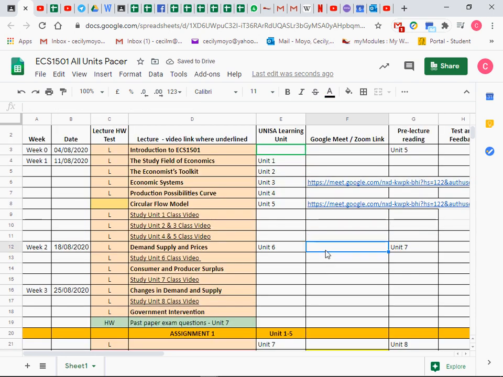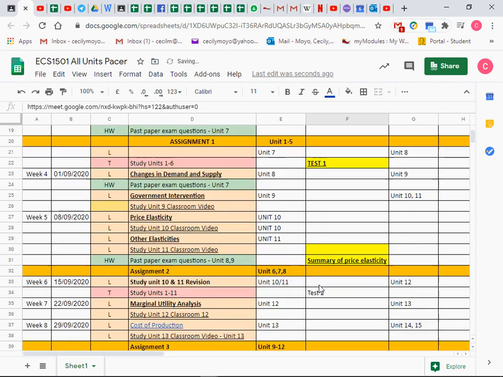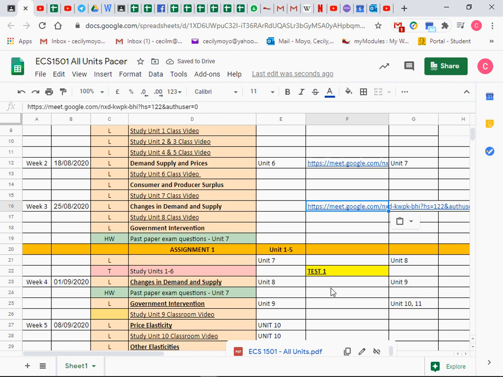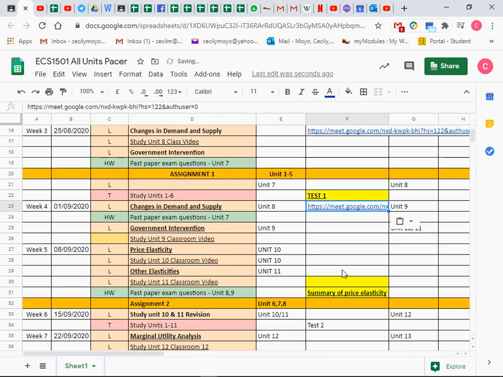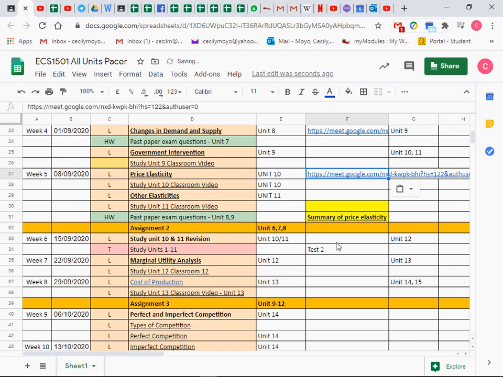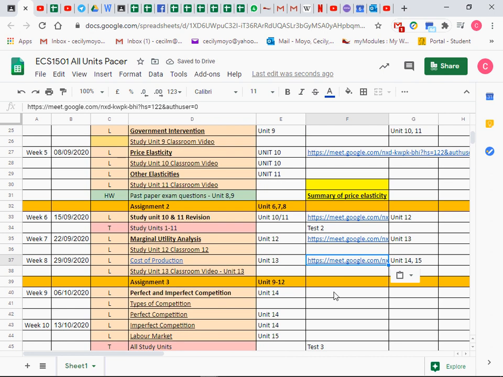You use the same link here, and everywhere. Every time there is a lesson, if you are on the pacer, you are going to click on the link from there. You don't need to go back wherever. It's just to make the link accessible as much as possible from wherever you may be, whatever platform you are on. If you're on the timetable, you can click on the link from there. You can join from there. What did I do now?